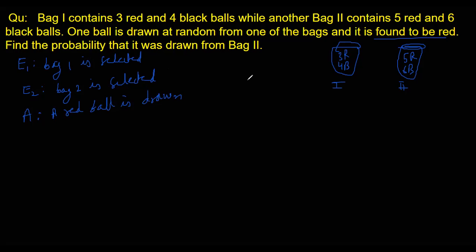Okay. Now, what are the chances? We have the two bags, and obviously it will be equally likely to select either of these two bags. So the probability of selecting bag E1 and bag E2 will be the same, that is 1 by 2. Once I select bag E1, then drawing a red ball from bag E1, right?